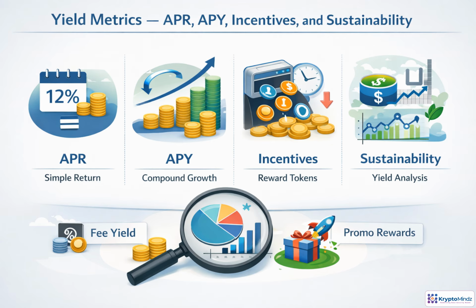Yield numbers need context. APR is the simple annual rate. APY assumes compounding. Incentive APR may come from reward tokens rather than real trading fees, and those tokens can fall in value or disappear. A strong agent separates fee yield from promotions, then checks volume, emissions, and history before treating any high return as believable.